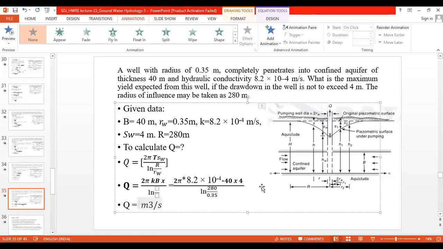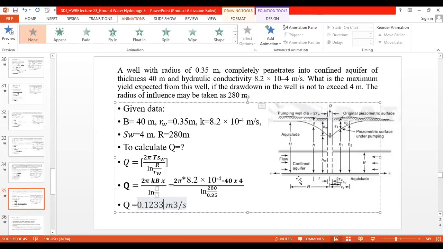So what are the answers? Please do it fast. I got 0.1233, that is 123.32 into 10 raised to minus 3 meter cube per second. Please check it. Is it 0.1233?